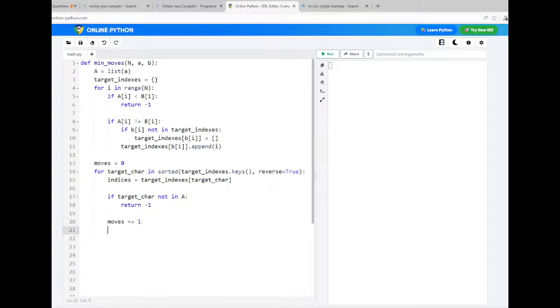Then since it is a list, you need to run a for loop. So for index in indices, you are getting all the indices one by one. Now you replace the characters of a at these indices with the target character. So a of index is equal to target character.